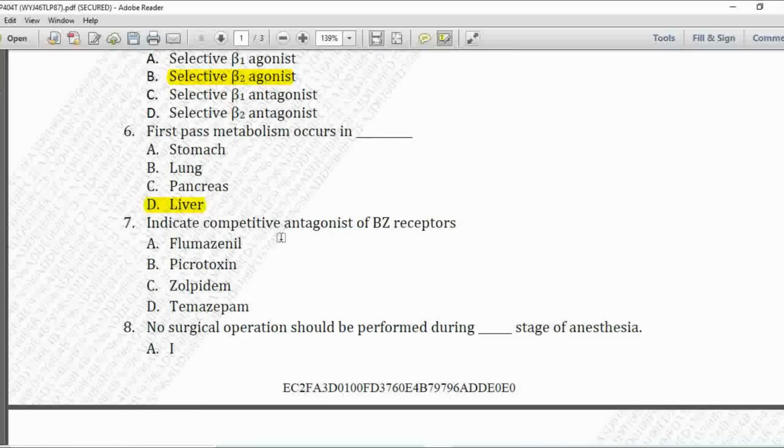Next MCQ, indicate the competitive antagonist of BZ receptors. Option A is flumazenil, B is picrotoxin, C is zolpidem, and D is temazepam. So here, the competitive antagonist of BZ receptor is flumazenil. So option A is correct.